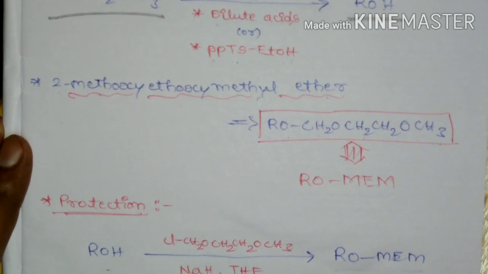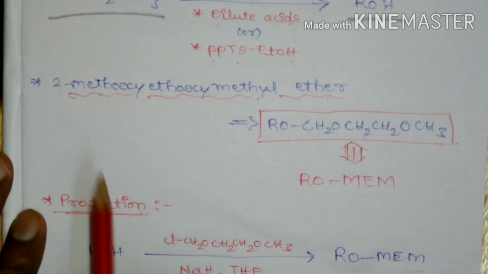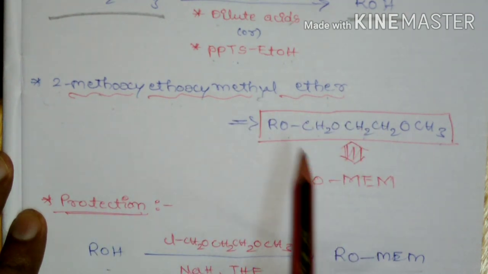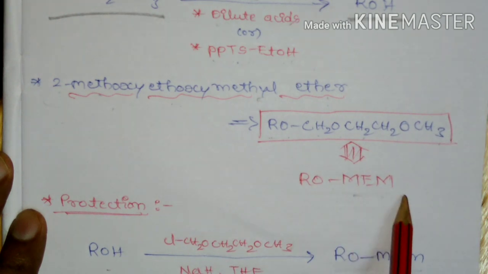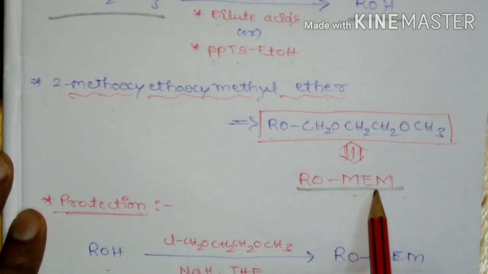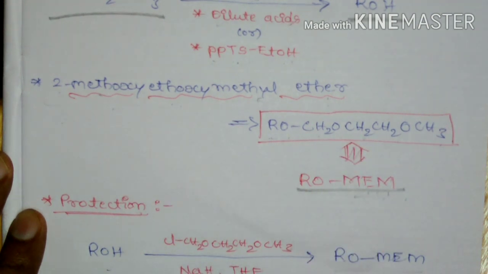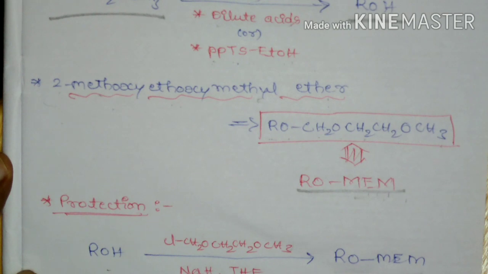And the next way of protecting the alcohol is by the formation of 2-methoxy-ethoxymethyl ether. It is represented by ROMEM, that is, methoxy-ethoxymethyl ether. So alcohols can also be protected as 2-methoxy-ethoxymethyl ether.